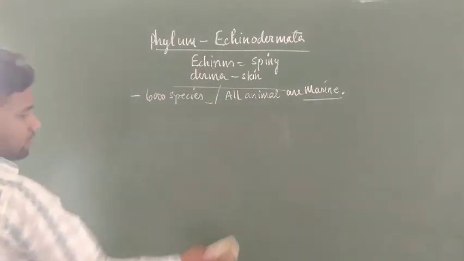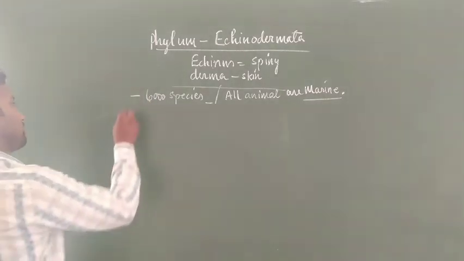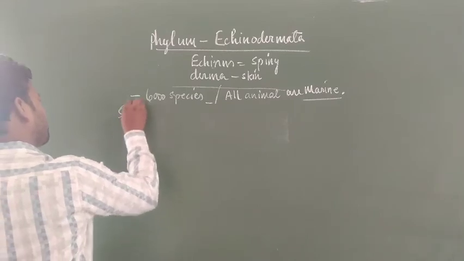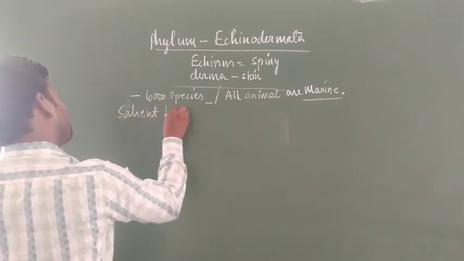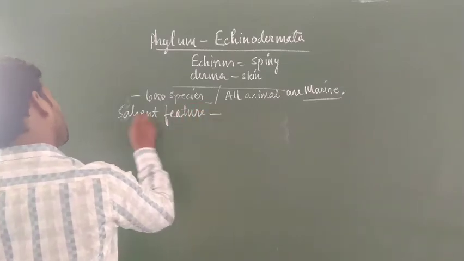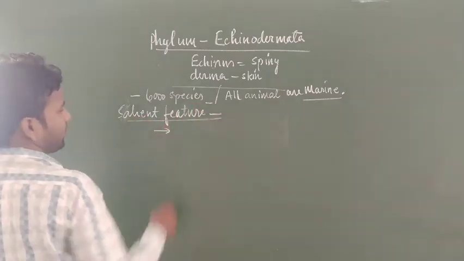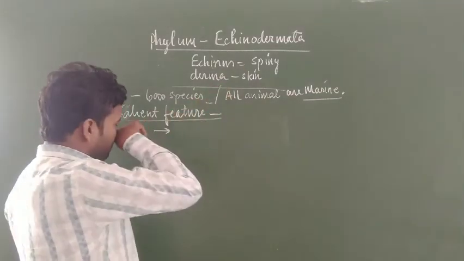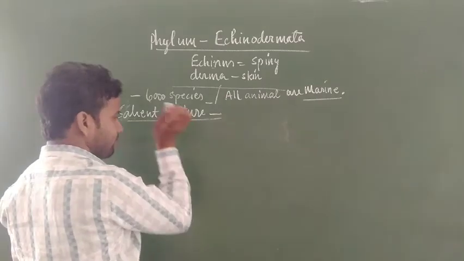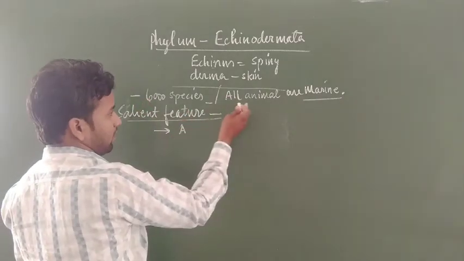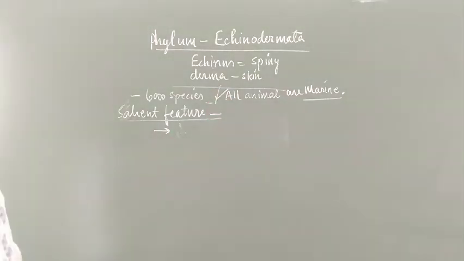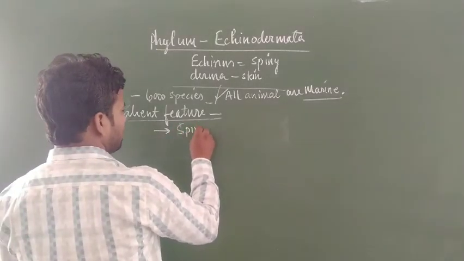Students, what is the salient feature of the phylum, that is, a characteristic feature? First of all, as with all invertebrates, the members of this phylum are all in marine habitat. This is the first character. The second character we consider in this phylum is a spiny-skinned body.